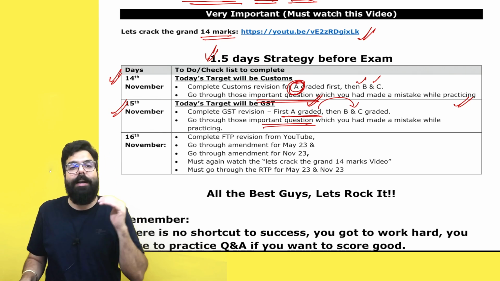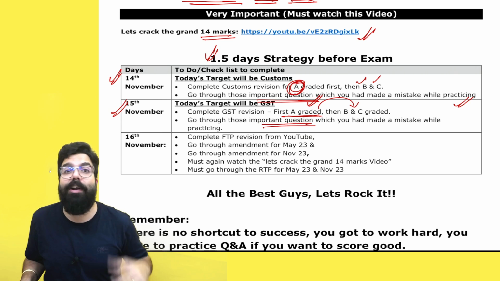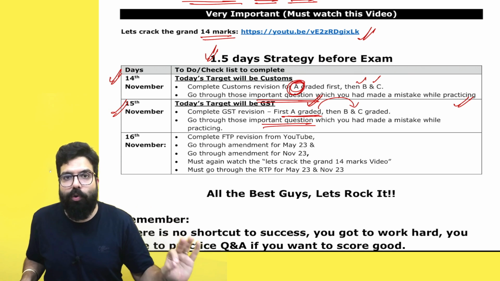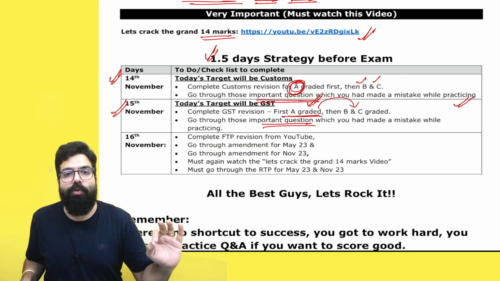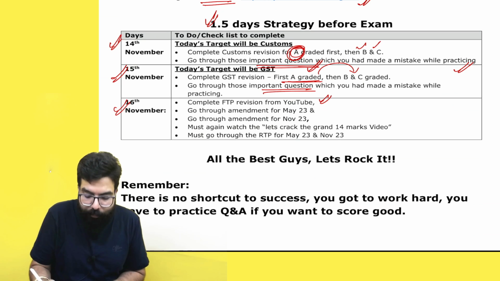Then move to C graded and then the important questions from that chapter which you had done a mistake. Don't sit to revise everything from the question answer material. Don't do it. Only those questions where you are making a mistake, you should be doing those questions. Done, sir. Then on 16th, you will be first revising FTP.